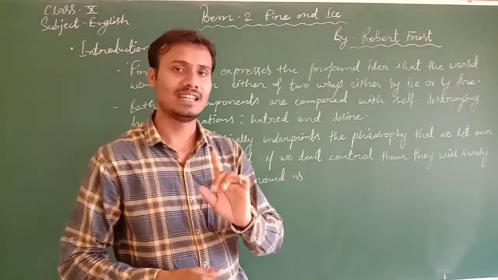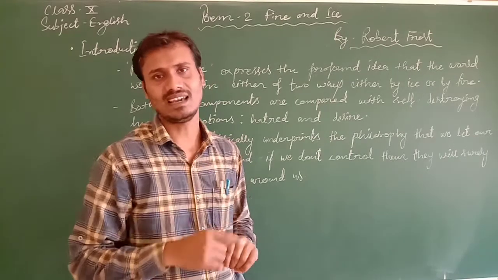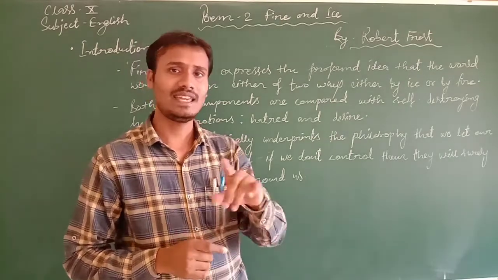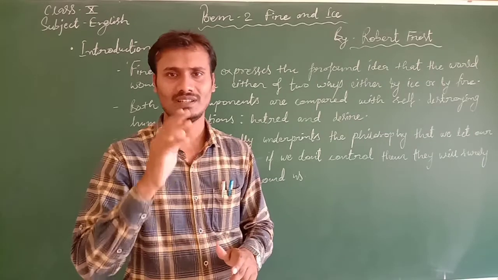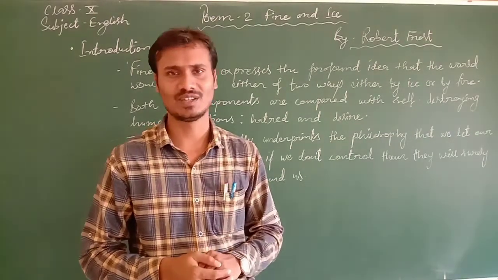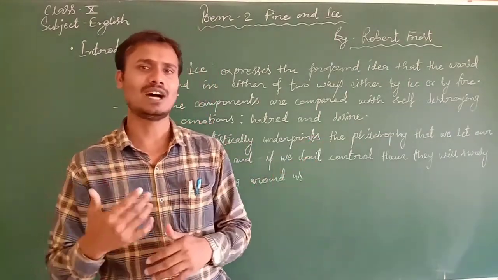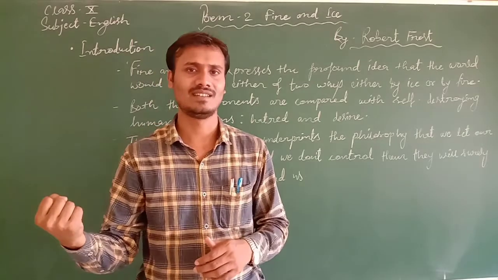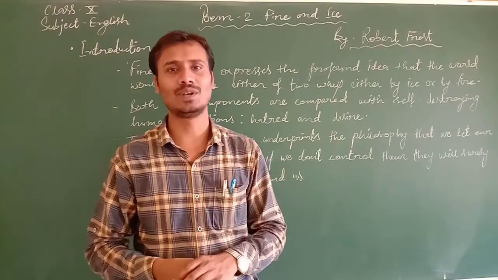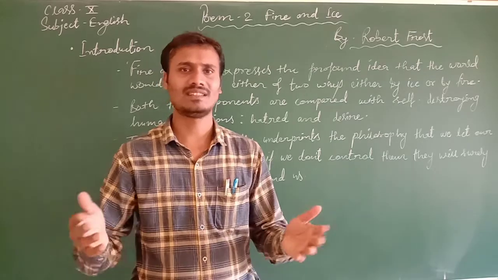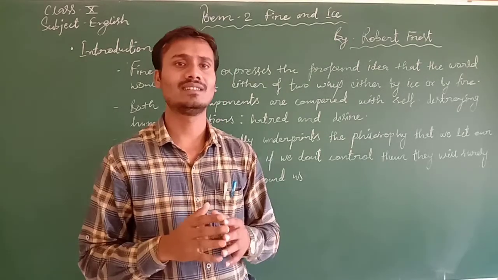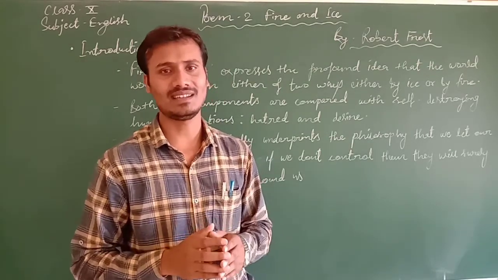And once, let me tell you, in 1999 he met his friend who was a scientist. Once he asked how the earth will come to an end, and at that moment his friend told him that maybe there will be a volcano eruption or the earth may freeze completely with ice.